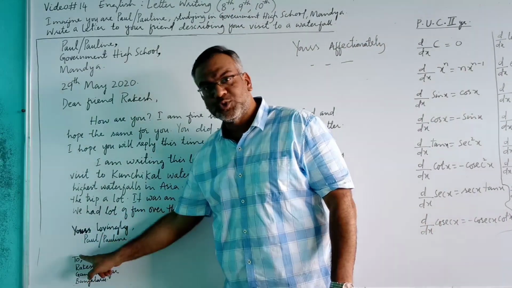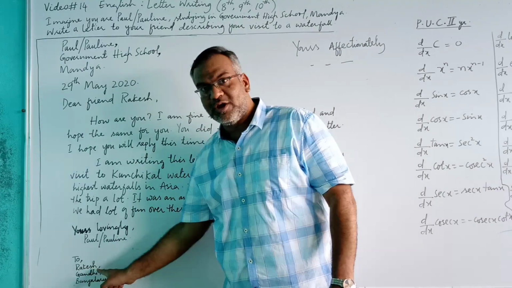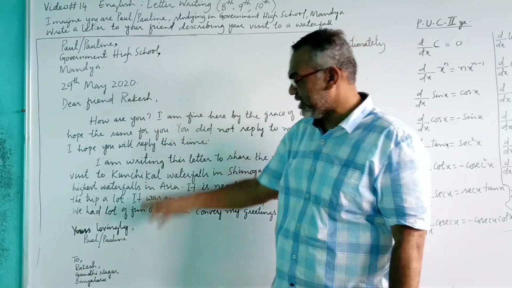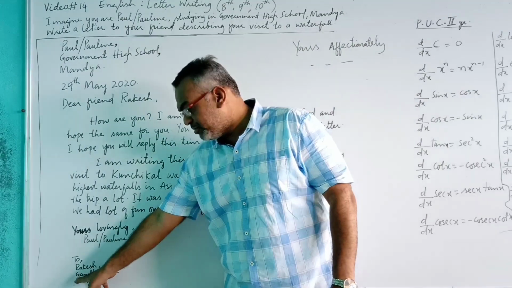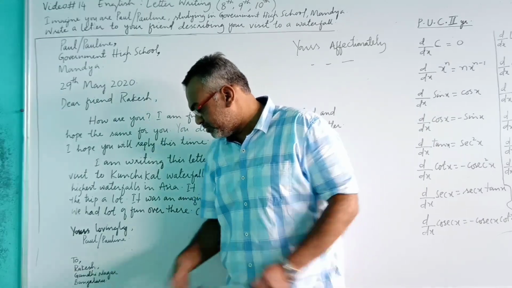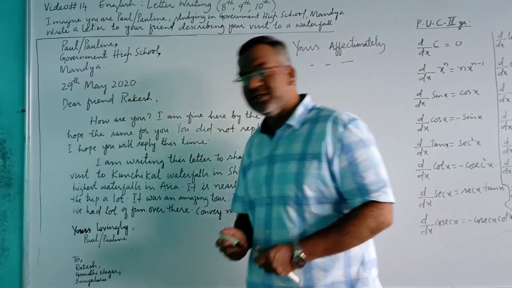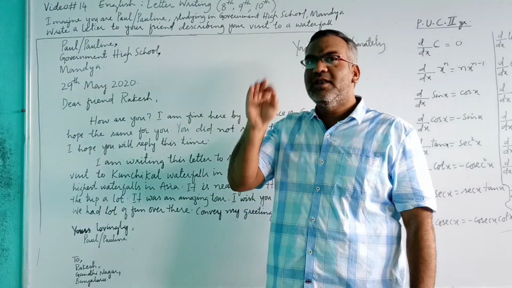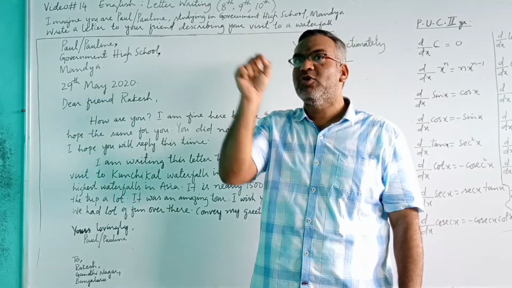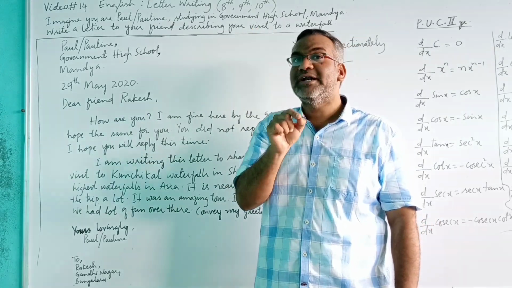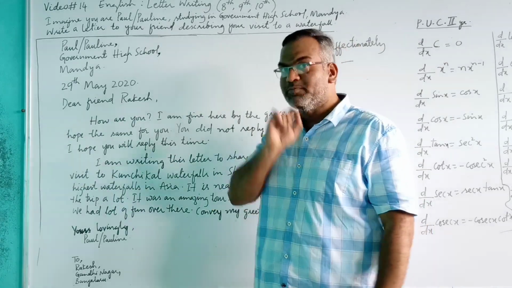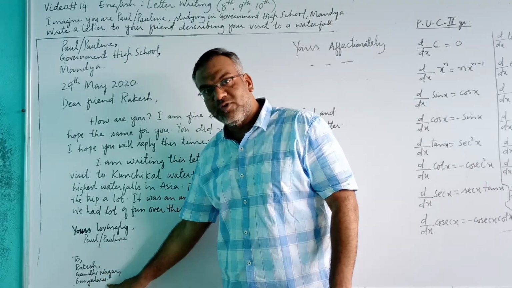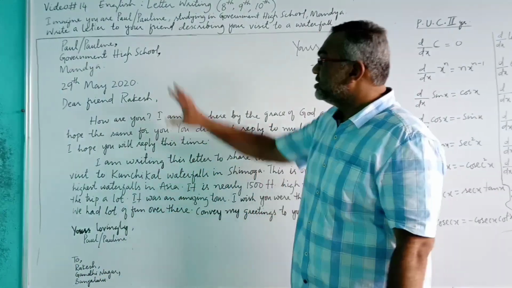You have to write the 'To' address to whom we are writing. Just write 'To', then comma, next line, Rakesh. You are writing to your friend Rakesh, right? That is not mentioned in the question. I just imagine any one friend as Rakesh, and then write down the name of the area, Gandhinagar. I have taken that. Then put a comma over here. That is good practice. In an address, every line must be followed by a comma, and the last line of the address must be followed by a full stop. So Rakesh, comma, Gandhinagar, comma, then Bengaluru, full stop. This is the 'To' address, right? This is how we write